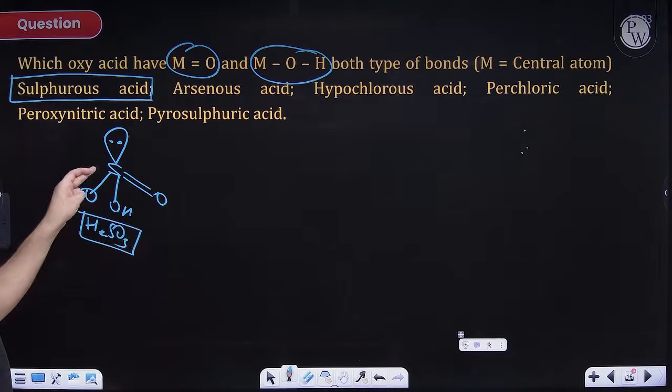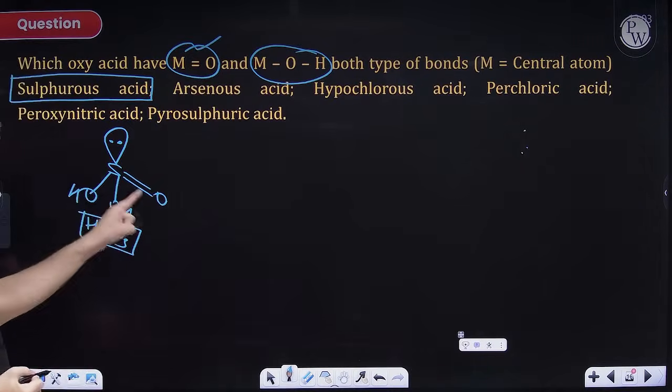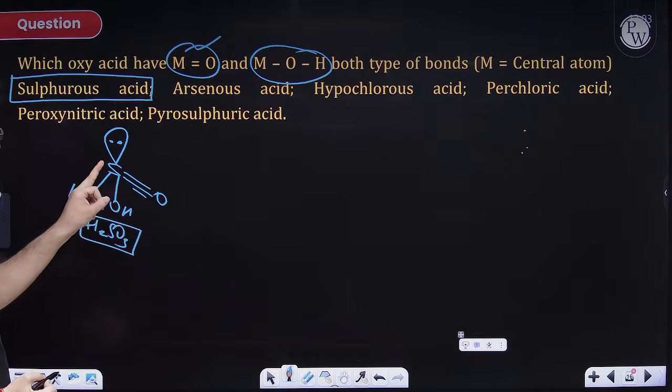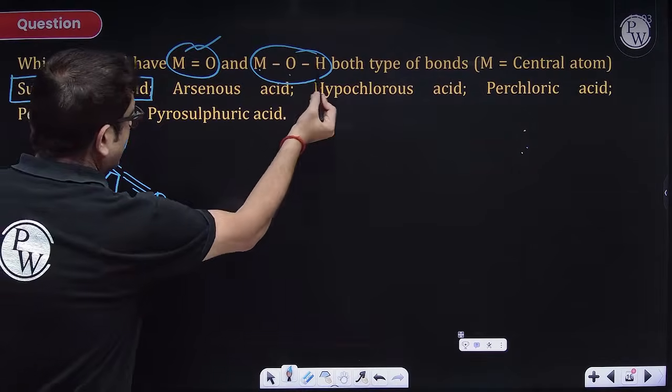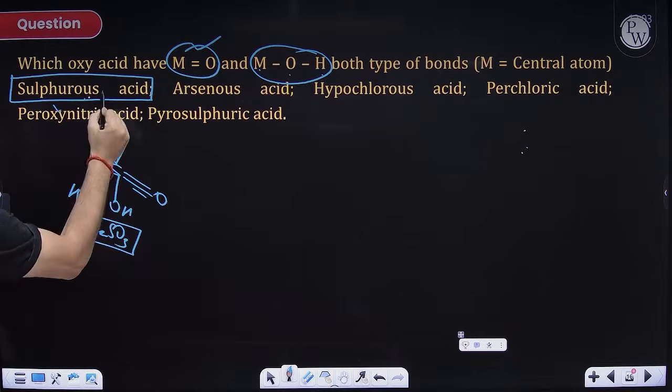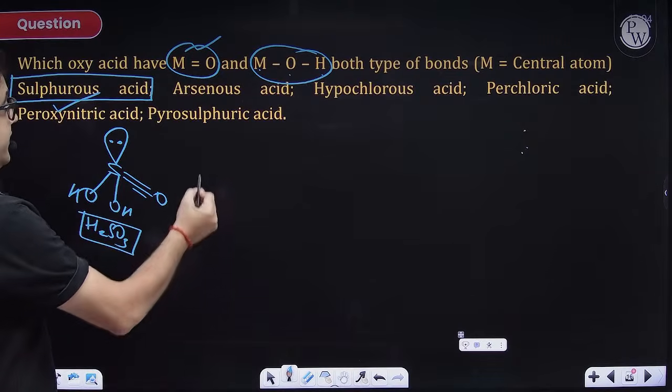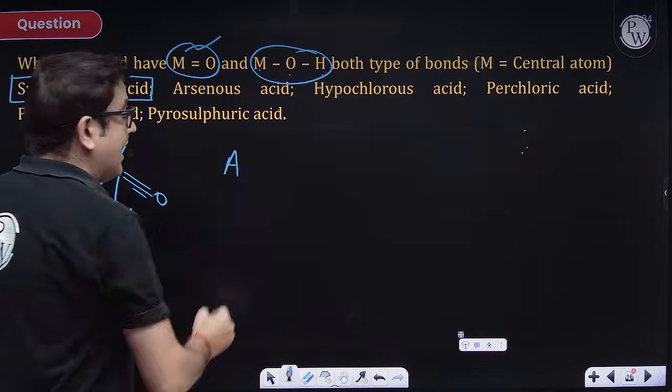So is it having the oxo group? Yes, sir. Is it having an element OH bond? Yes, sir. So sulfurous acid is an option. What is arsenous acid? Sir, arsenic.